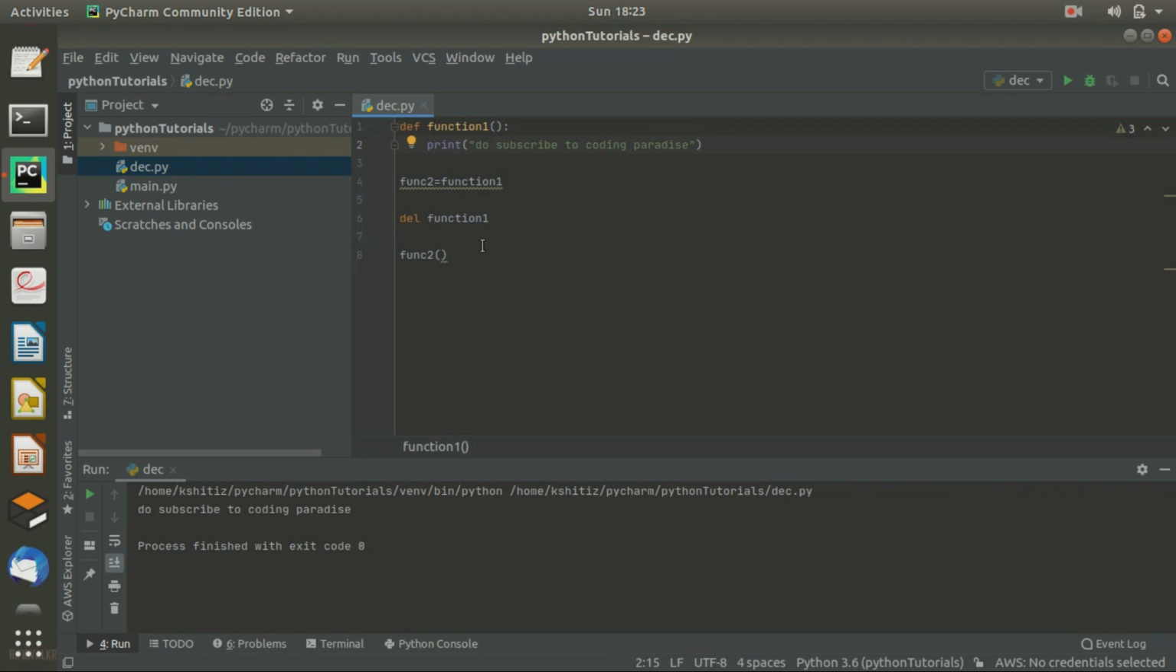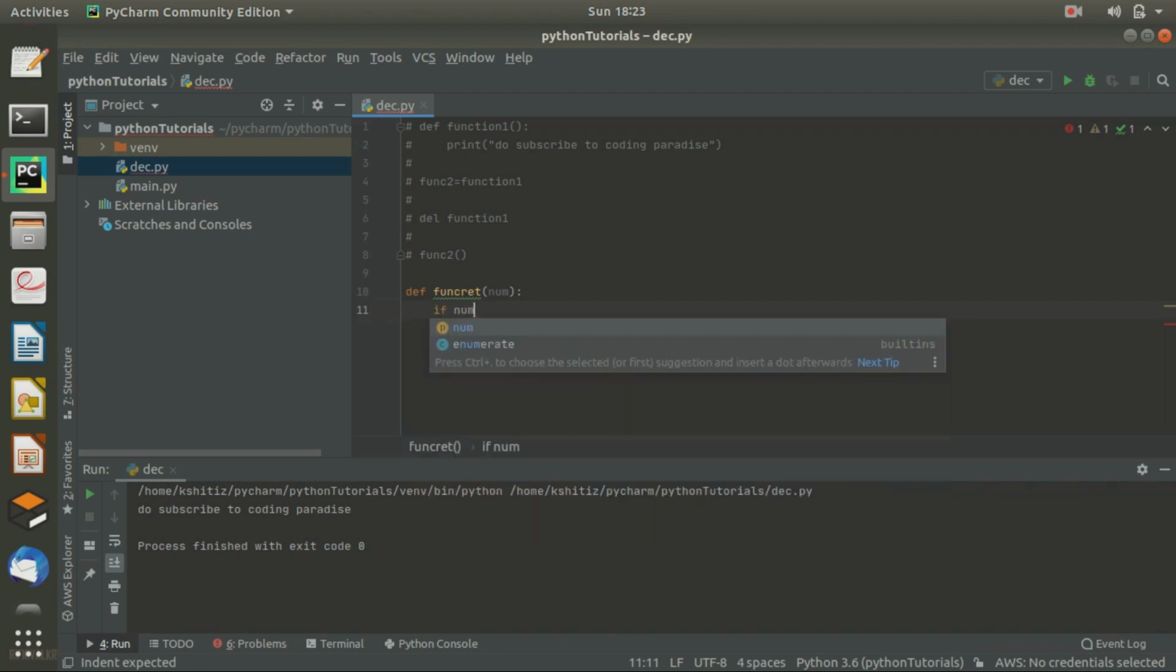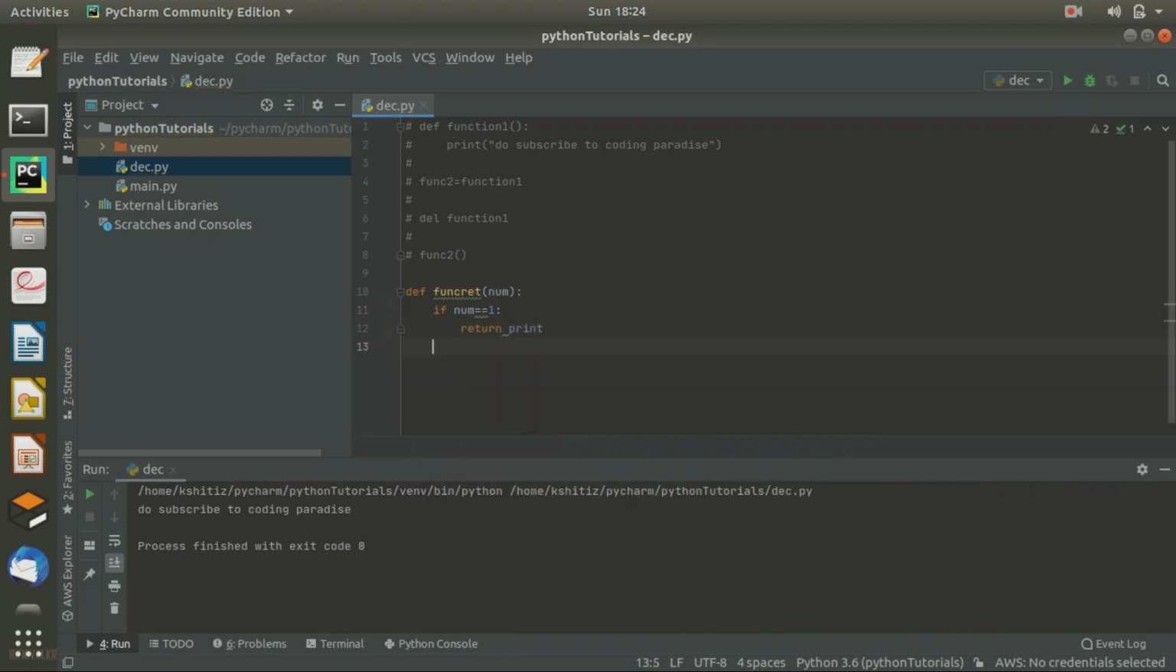"Do subscribe to coding paradise." Okay, so let's comment these lines and make another function. I want to create a function that will return any other function, so I take the name func_create. I'm passing number as an argument. If number == 1, then it will return a function like print. If number == 0, then it will return int.